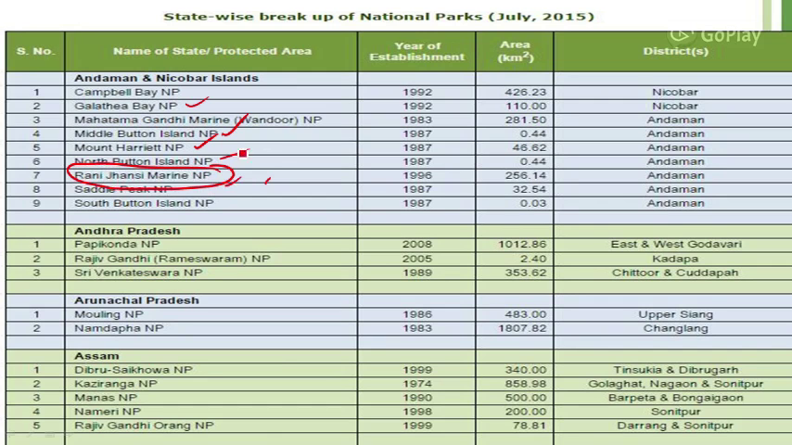Saddle Peak National Park, South Button Island National Park. These are the national parks in the Andaman and Nicobar Islands. In Andhra Pradesh, we have Papikonda, Rajiv Gandhi, and Sri Venkateshwara National Park, so we have 3. In Arunachal Pradesh, we have Mouling National Park and Namdapha National Park. In Assam, we have Dibru-Saikhowa, Kaziranga, Manas, Nameri, and Rajiv Gandhi Orang National Park.